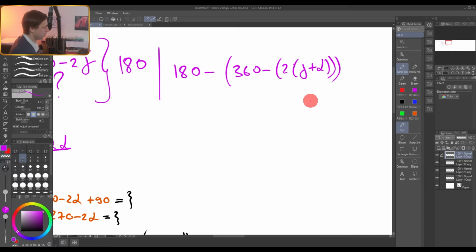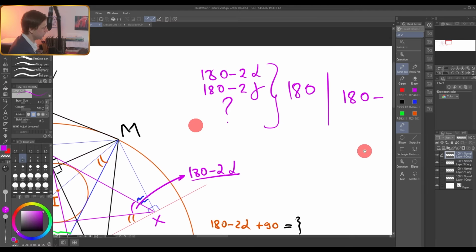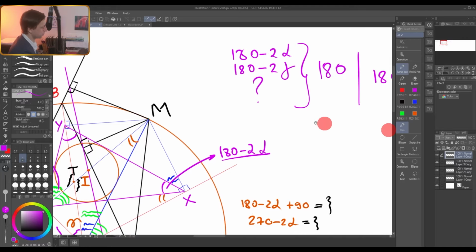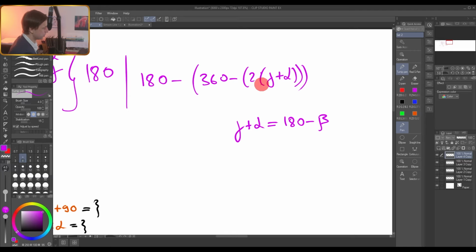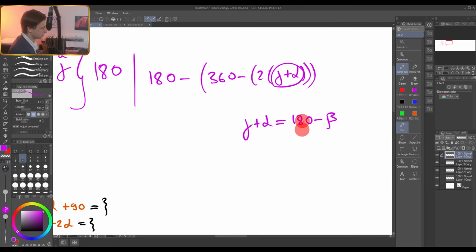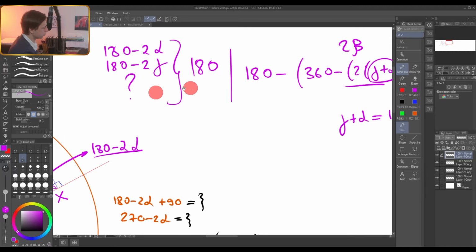Let's see how it will look. What is gamma plus alpha? Gamma plus alpha is simply 180 minus beta, because gamma, alpha, and beta are the angles of your triangle, and the sum of these angles is 180. So if you substitute here 180 minus beta, 360 cancels out, and you will have simply 2 beta with plus sign, and the remaining angle turns out to be 180 minus 2 beta.